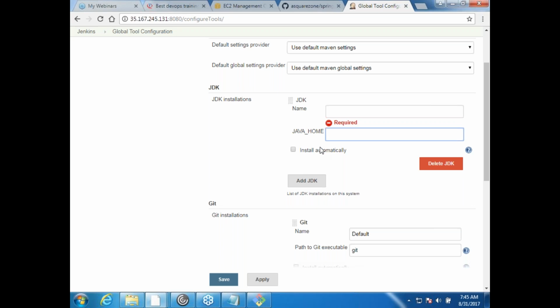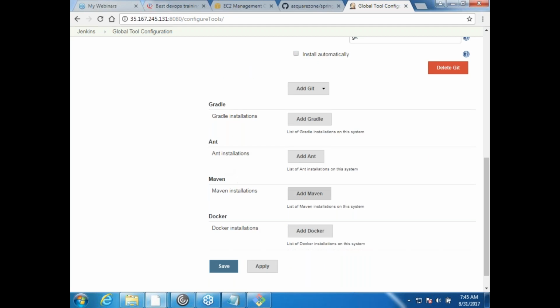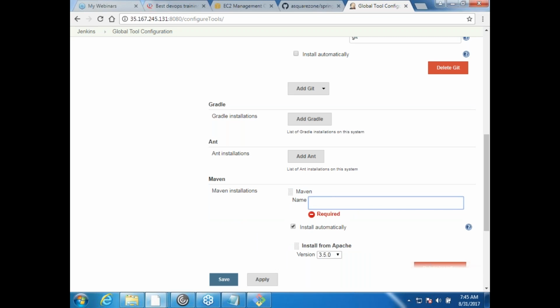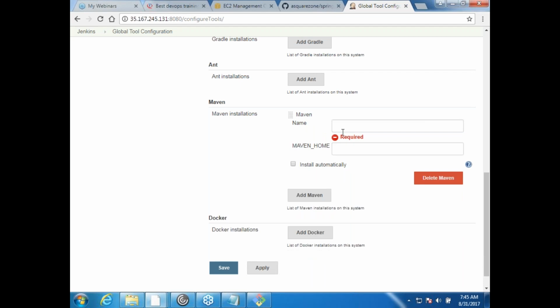JAVA_HOME is the environment variable on your system, right? The exact value we bring and put here. Okay, so similarly, Git is installed over here, Gradle and Maven. If Maven is installed, where is it installed? There is an install automatically option; I'm telling you, please don't use this. You will not have control on that. So let us just give a variable for MAVEN_HOME, where Maven is.